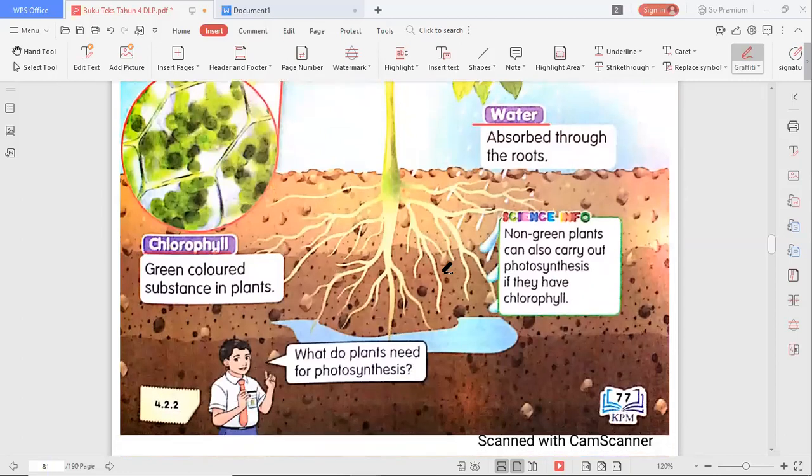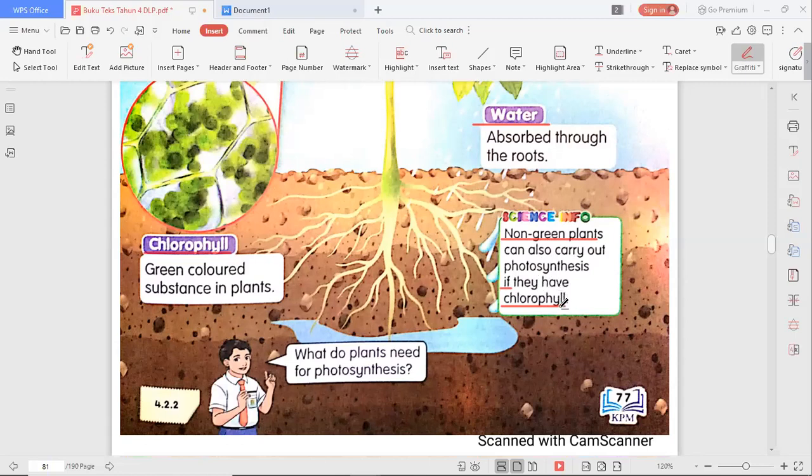So let us have a look at the science info here. Non-green plants can also carry out photosynthesis if they have chlorophyll. So not all of the non-green plants have chlorophyll.